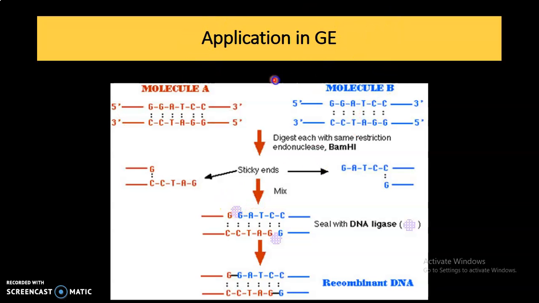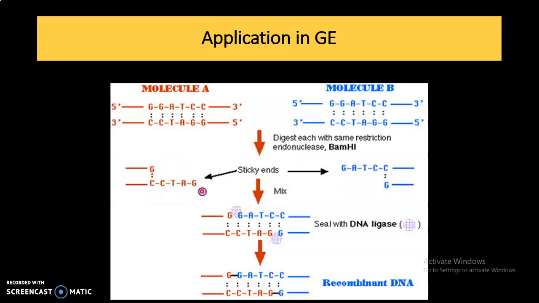These are the applications of restriction enzymes in genetic engineering. Molecule A and molecule B are two different DNA molecules from two different organisms. These are cut with the same enzyme, BamHI, so that they generate the same ends. BamHI generates sticky ends.